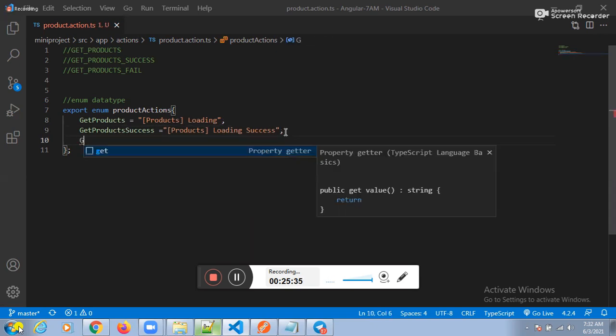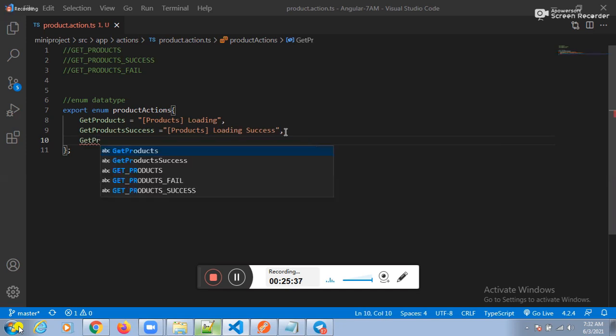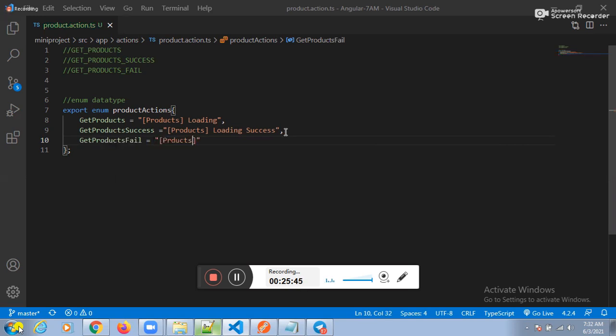The other idea is get products of fail. Get products of fail equal to, we need to place products loading fail. Simply we need to place products loading fail. Fine. Guys, please explain once again.